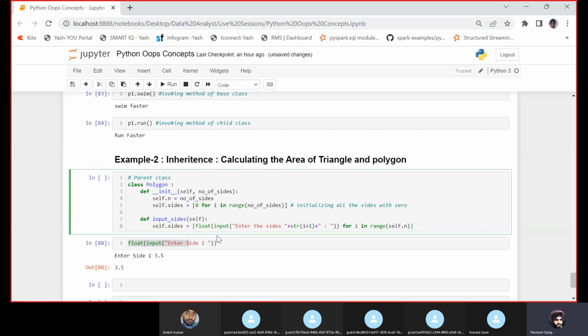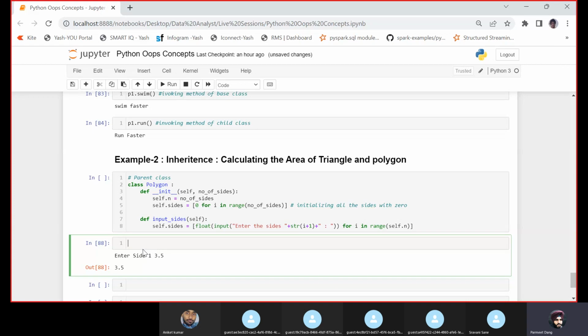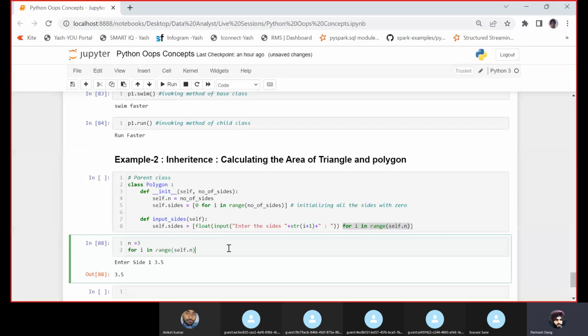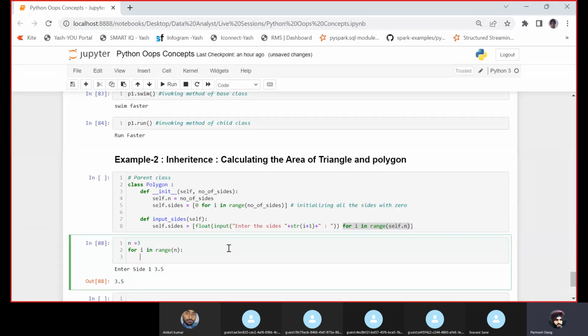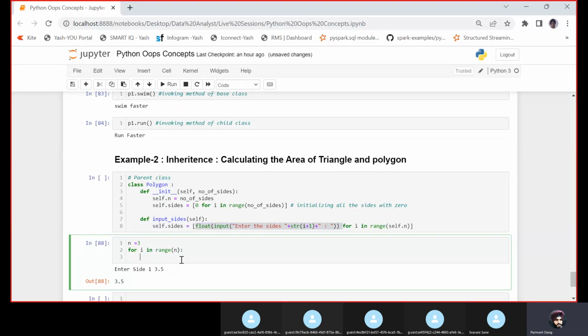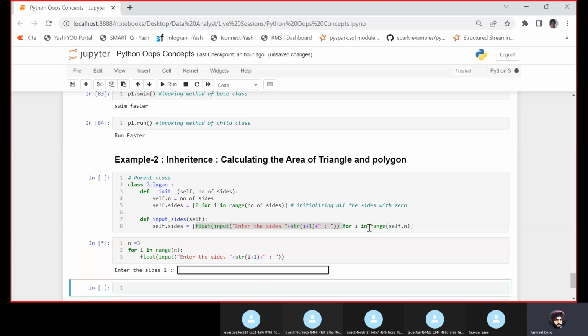self.n. If you are not able to understand this, let us assume that the number of sides n is 3. So what I can do is write for i in range of n. This is just writing it like this, float input. Now if I run this, see it is directly giving enter the side 1, that is 0 plus 1.